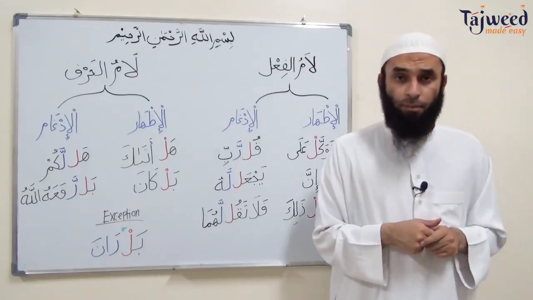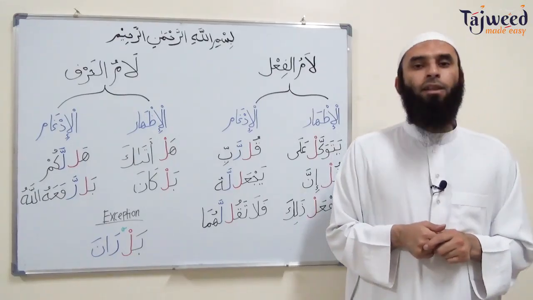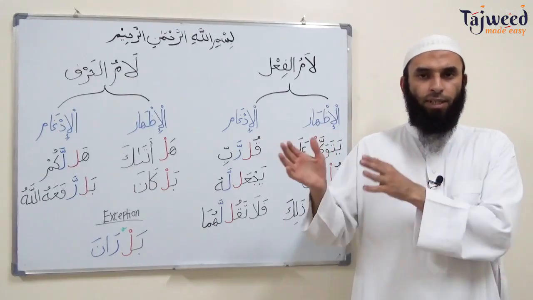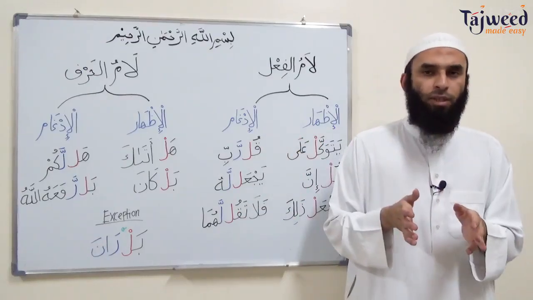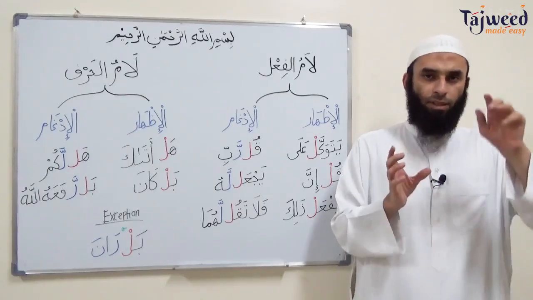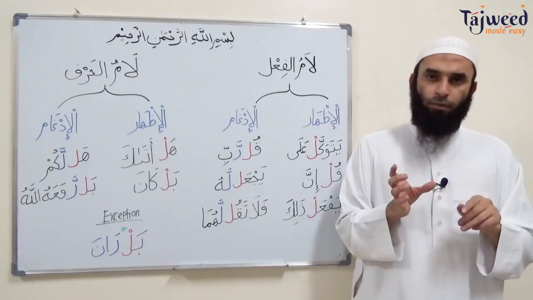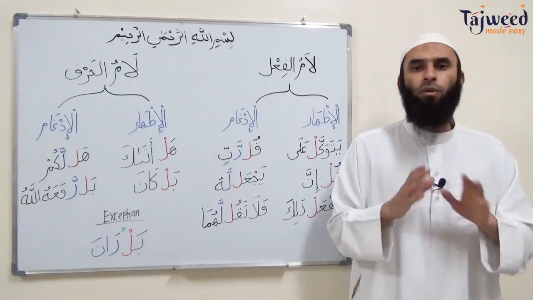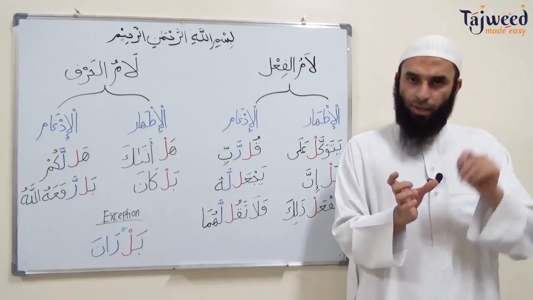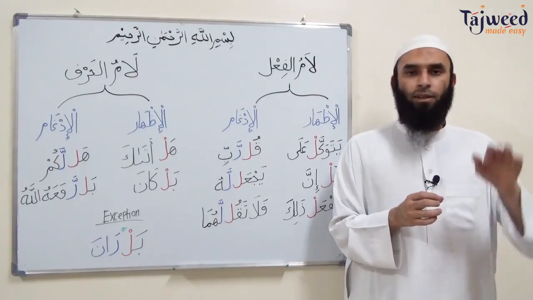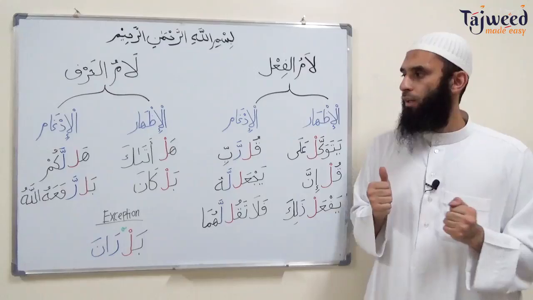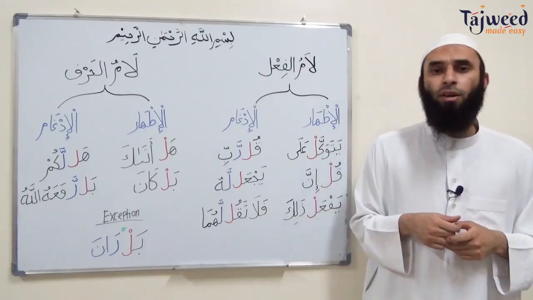So today we did the rules of lam al-sakina. We found out that lam can come in nouns, and with 14 letters the lam is pronounced, and with the other 14 letters the lam is not pronounced. It can come in verbs, at the end of the verb. If lam sakin comes at the end of the verb and the following word starts with any letter of the Arabic language, we pronounce the lam, except for lam and ra. And for participles ending with the lam sakina, if any letter follows it, then we're going to pronounce the lam. If after the participle the next word starts with lam or ra, then we're going to merge them.